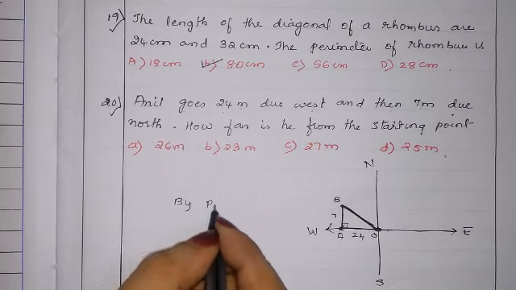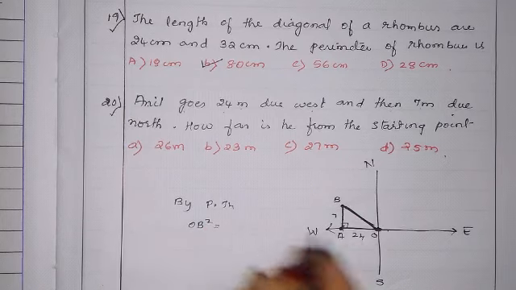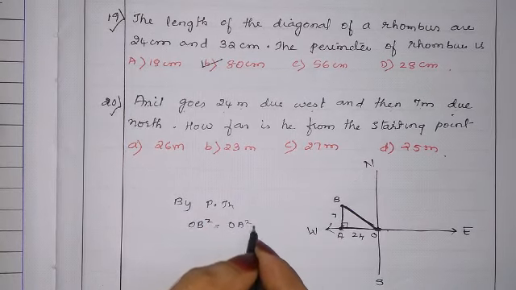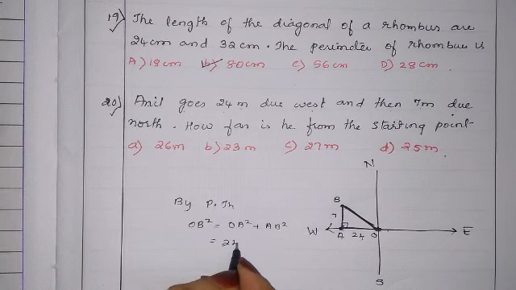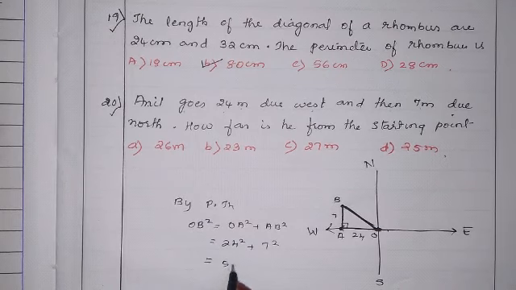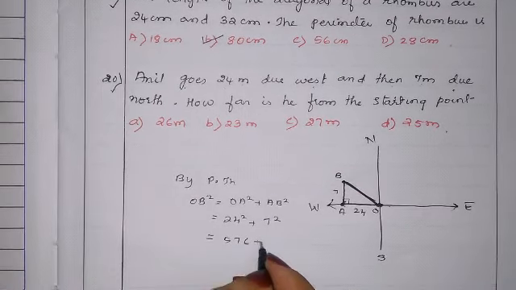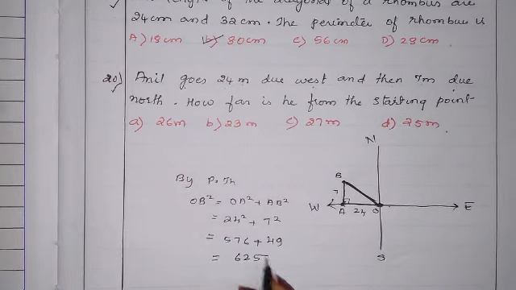By the Pythagoras theorem, OB square is equal to OA square plus AB square. That is 24 square plus 7 square. 24 square is 576 plus 7 square is 49. 576 plus 49 is 625.